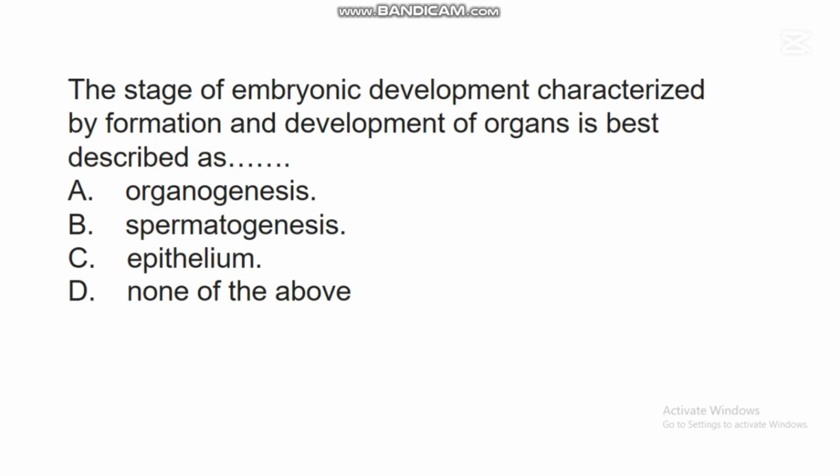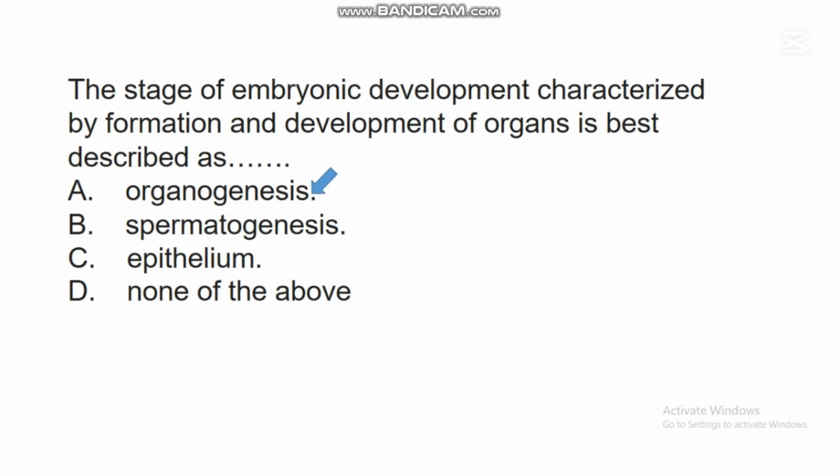The next question says, the stage of embryonic development characterized by formation and development of organs is best described as dash. A. Organogenesis. B. Spermatogenesis. C. Epithelium. D. None of the above. In this question, the correct answer is A.